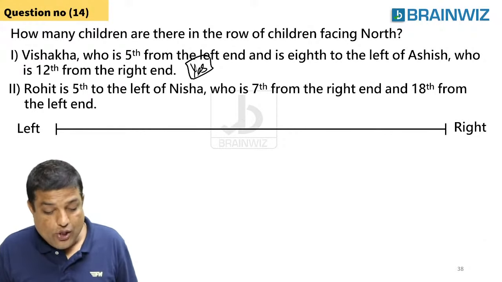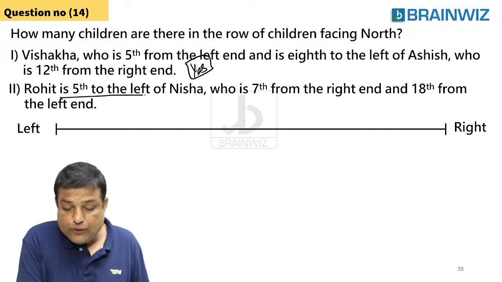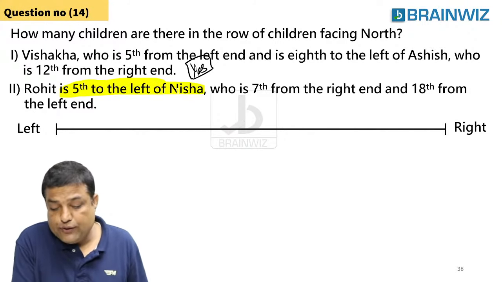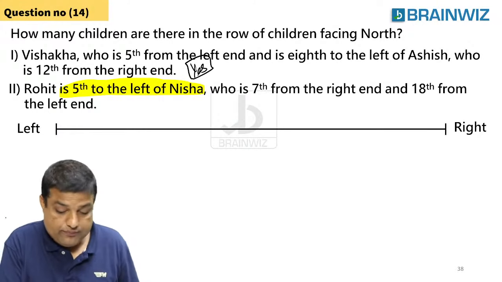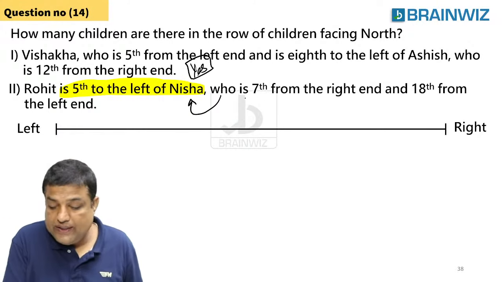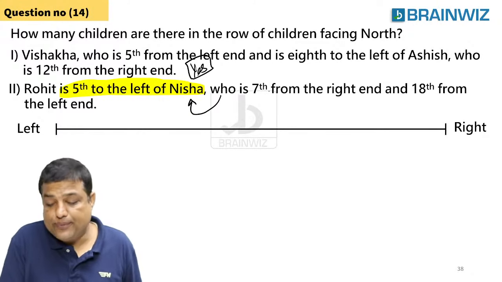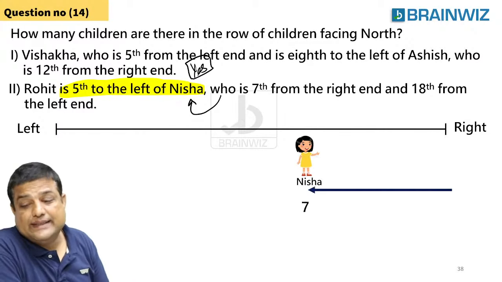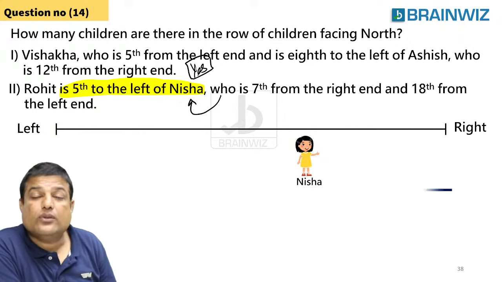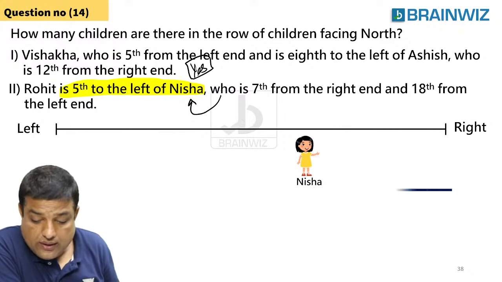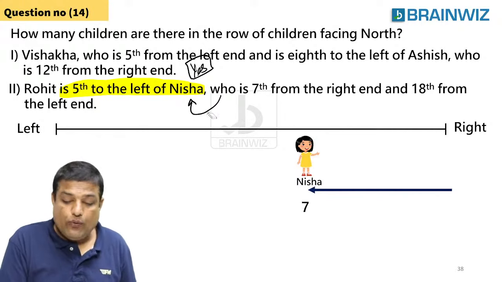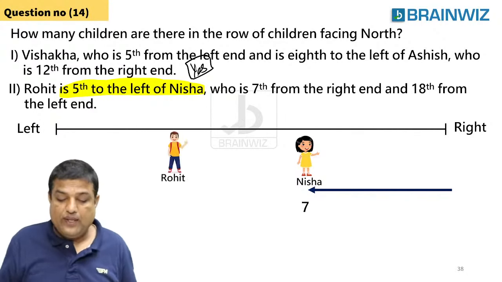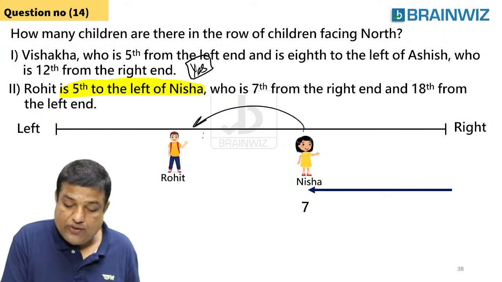Here, what did it say? Rohit is 5th to the left side of Nisha. Listen, everybody. Nisha is there before him. Who is 7th from the right hand? Nisha is 7th from the right hand. So this is Nisha. Following, everybody? It's told Nisha is 7th from the right hand. And what he told in yellow color, that Rohit is 5 places to the left side of Nisha.